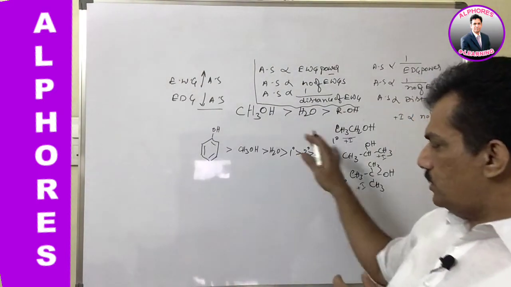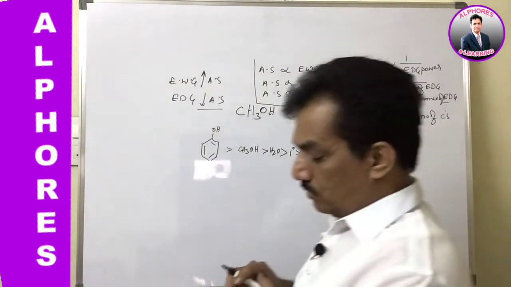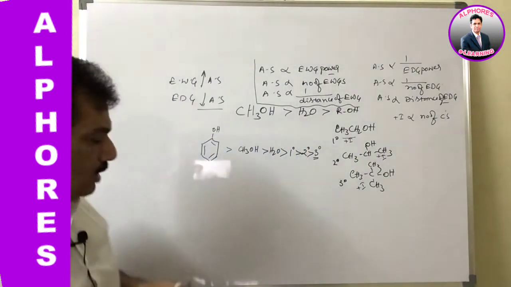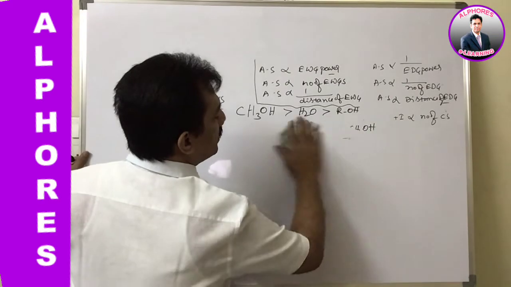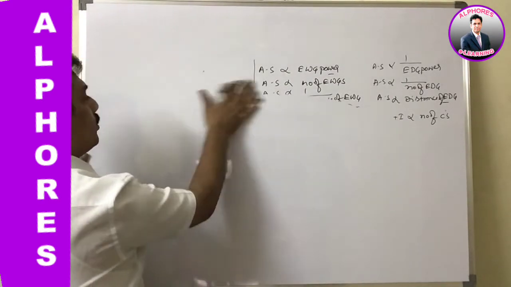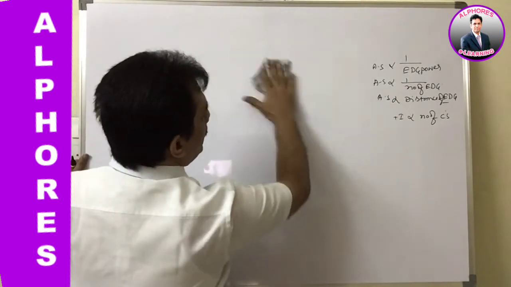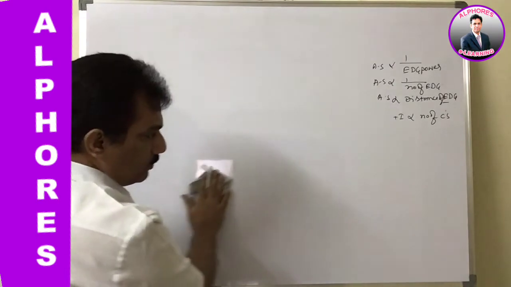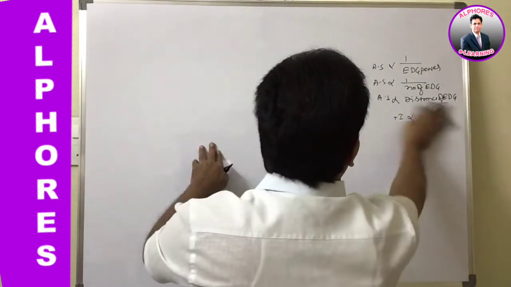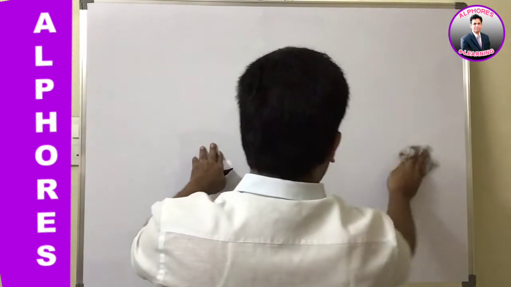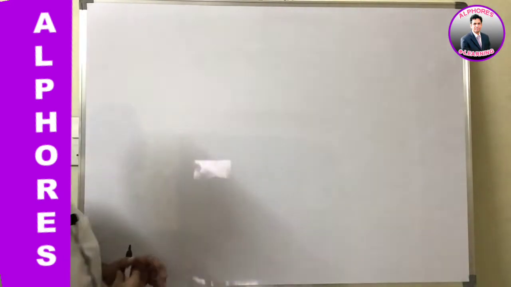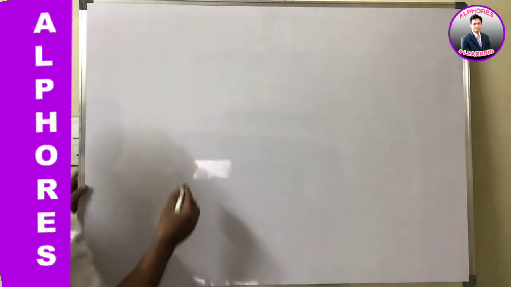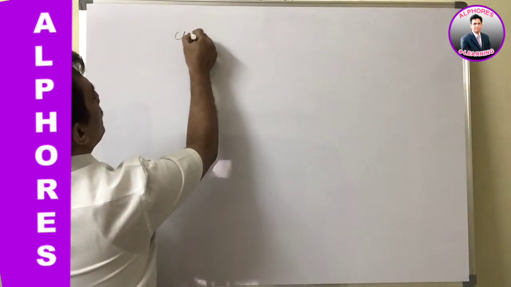Clear? That is about the acidic nature of all these different alcohols and phenols. It is already covered in junior inter, and again in the beginning sessions of the second year GOC we have much discussion on these acidic strengths. Just in case you require any more details, you can go through those videos. Clear? And now coming to